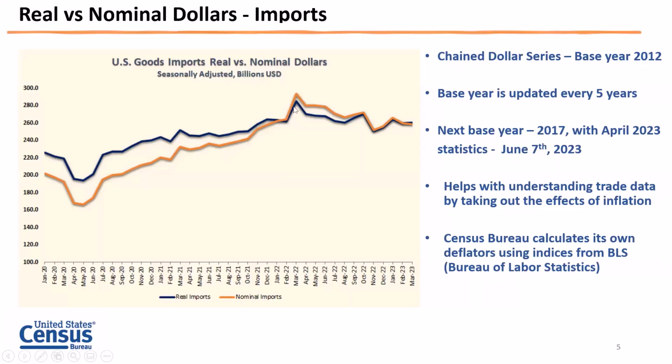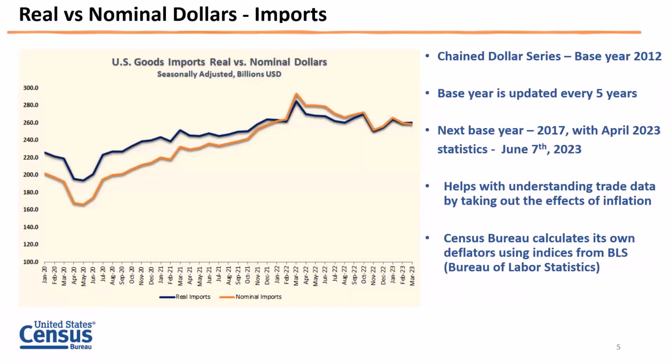And then when we move to 2022, we see the effect of inflation due mainly to petroleum and energy products due to the war. So there's the flip side where the nominal is above the real line. So that says that inflation is a factor, higher prices are driving. So this is how basically we use our data to determine, hey, if we take out the effects of inflation, what is it telling us?